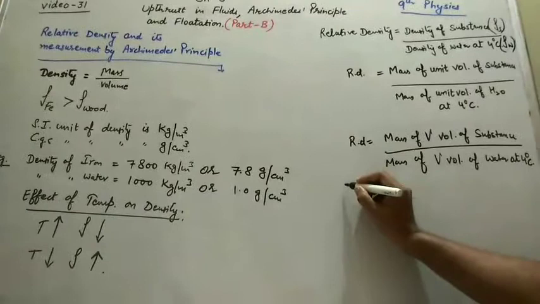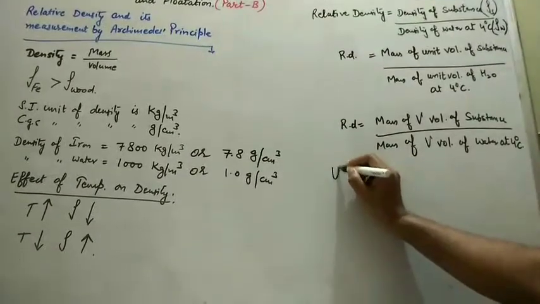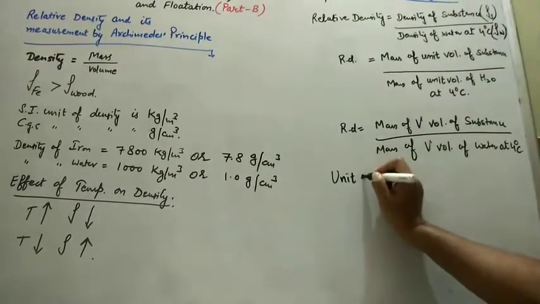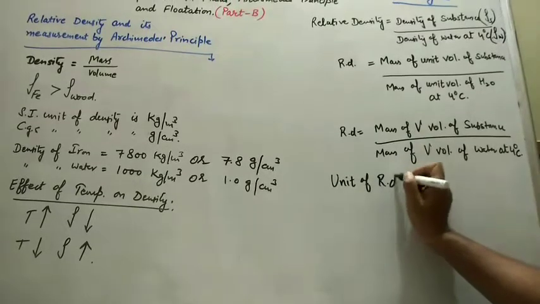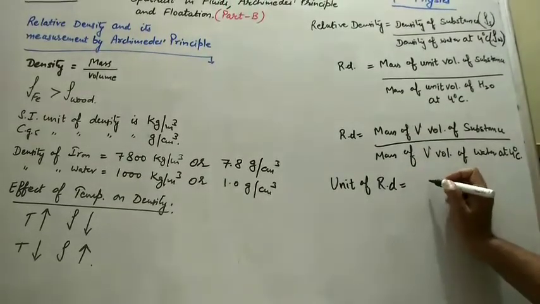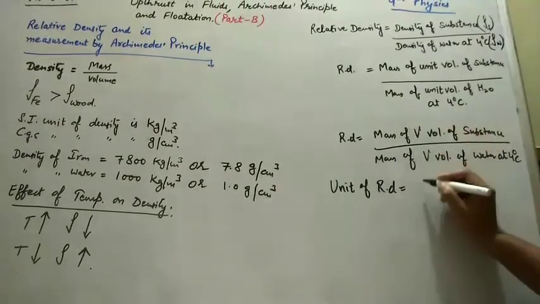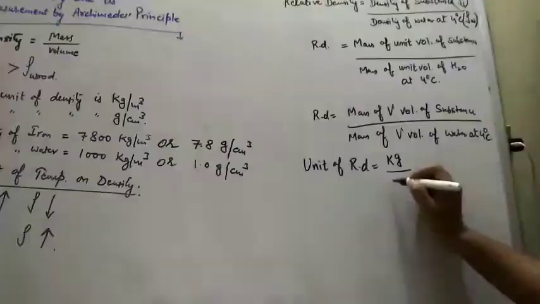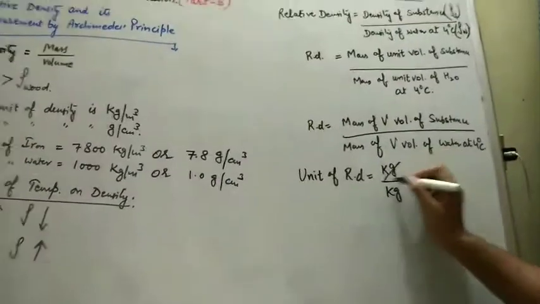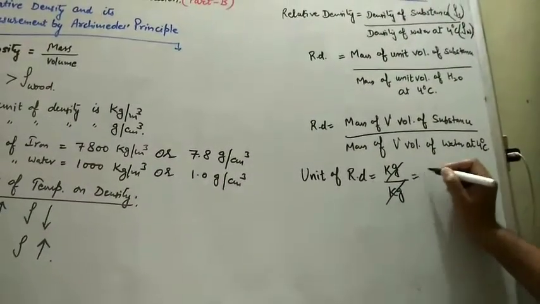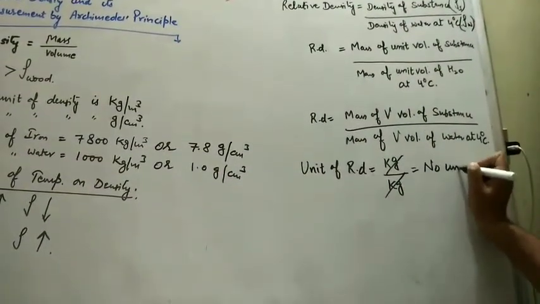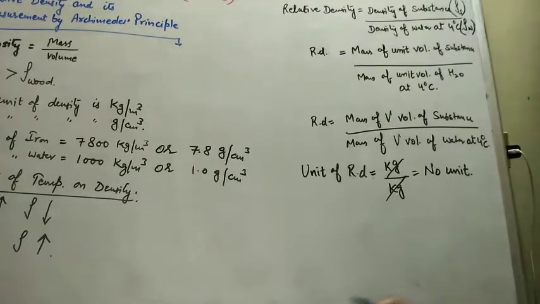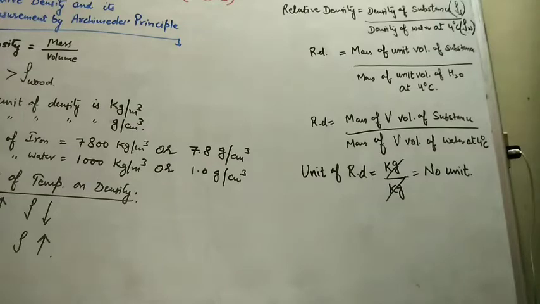After this, there is the unit of relative density. Mass will have kg as its SI unit, and in the denominator also, so both will cancel. Simply you can say relative density is a pure ratio, so it will not have any unit.